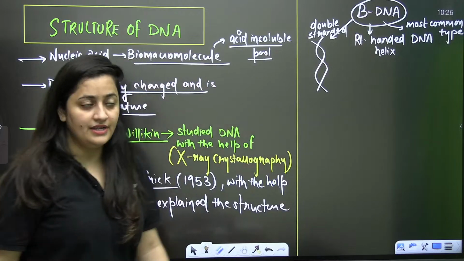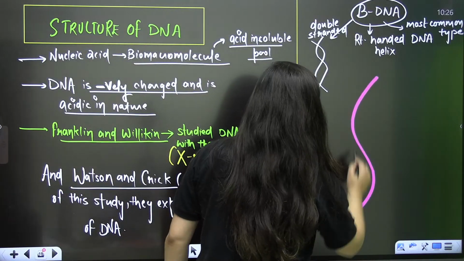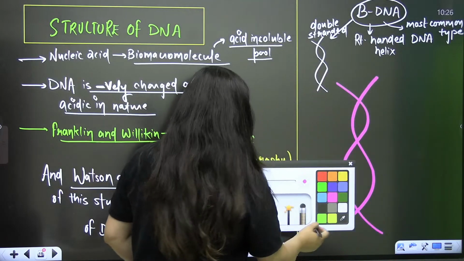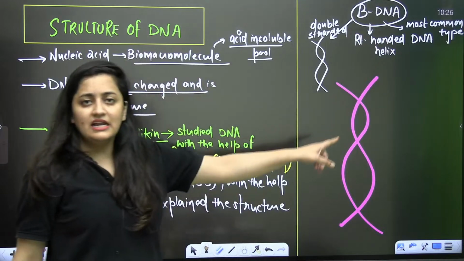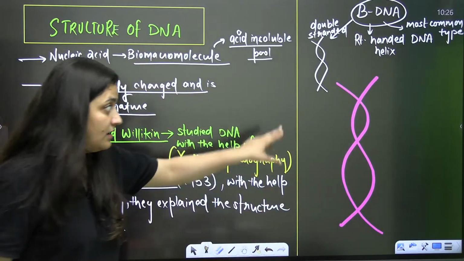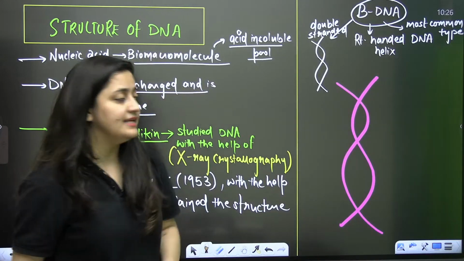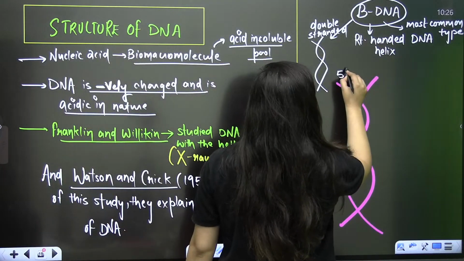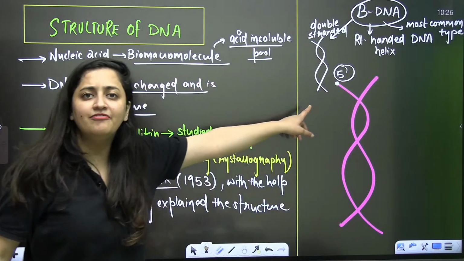Fine, double-stranded DNA. So when we talk about this DNA, there are two strands which are parallel, but they are in opposite directions, so we use the word anti-parallel. This end is the 5' end. What is the meaning of being 5'?